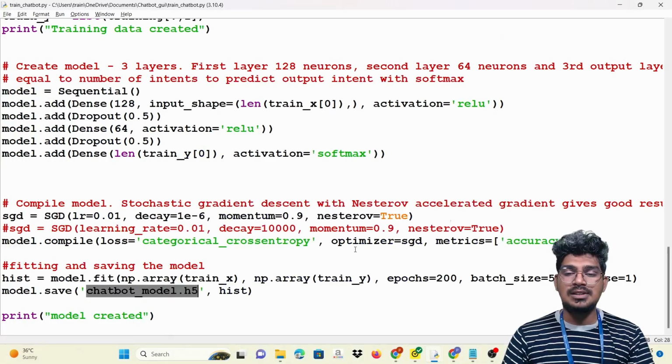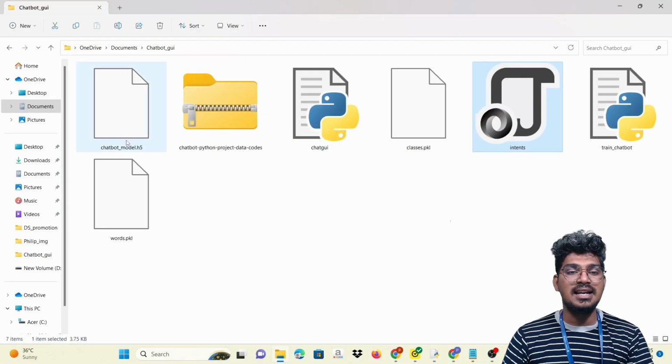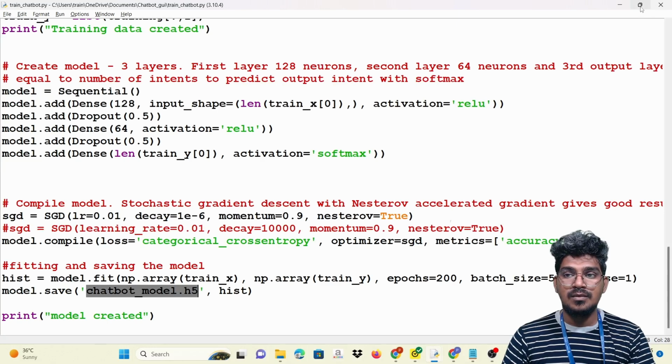So once this process is done, you have to check one thing. It is stored in the current working directory with the help of the file name. What is the file name here? That you can see it here.